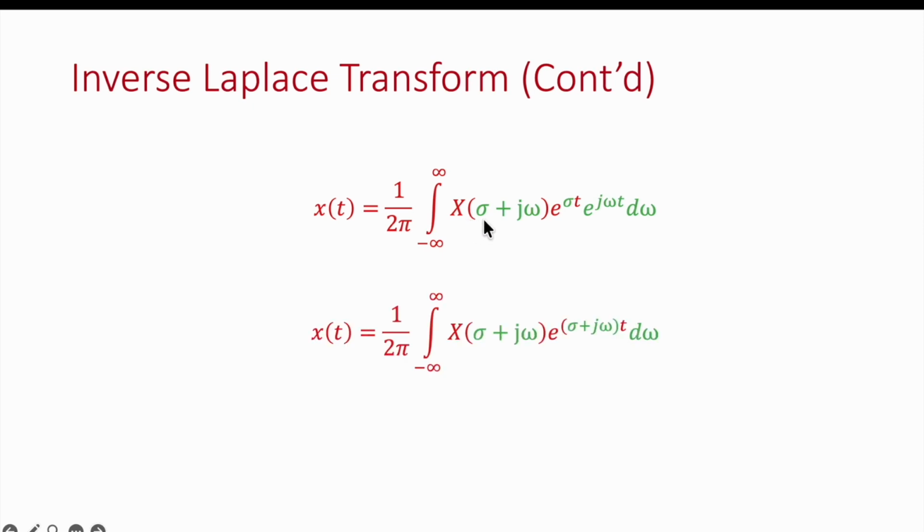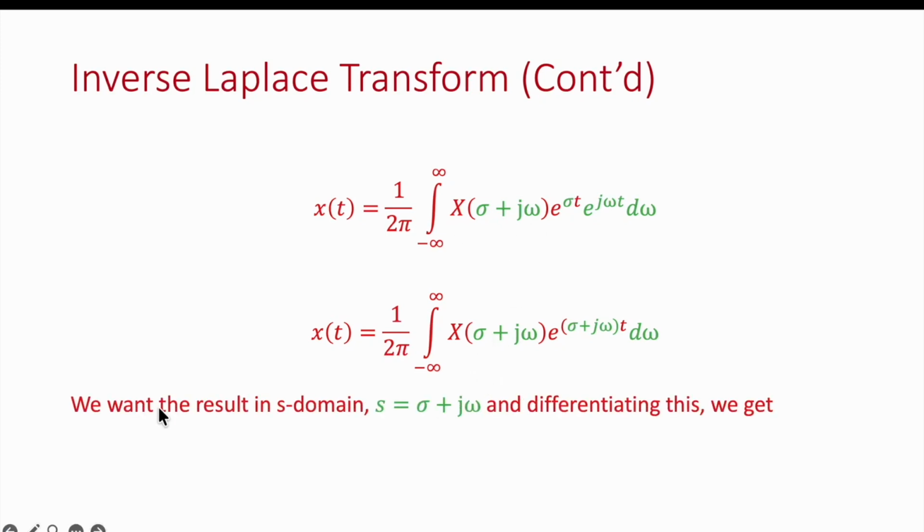So we can rewrite this equation in this format. Why? Because the base is the same: e raised to power sigma t and e raised to power j omega t. So we can write a single base e, and the power is sigma plus j omega. That is why we can write that equation in this format. And we want the result in the s domain, so s is equal to sigma plus j omega.